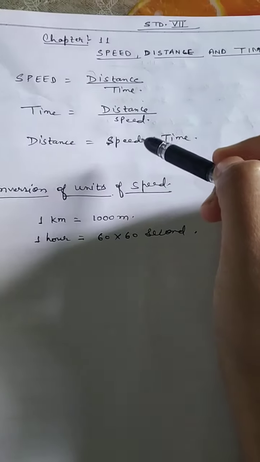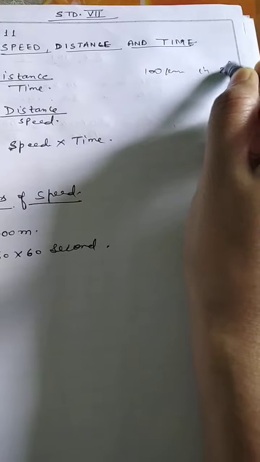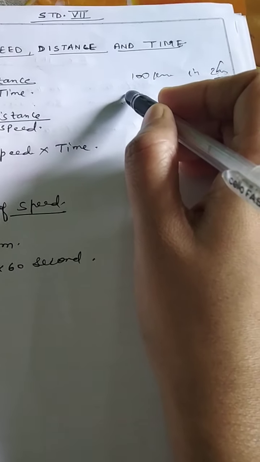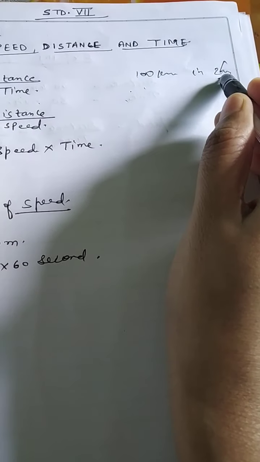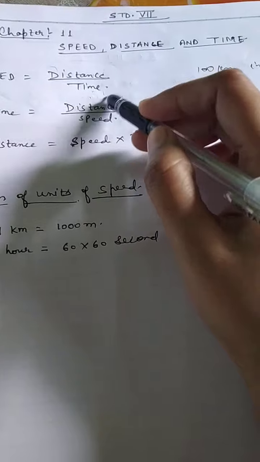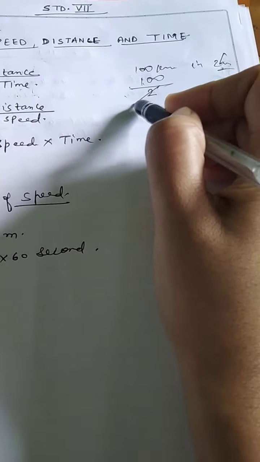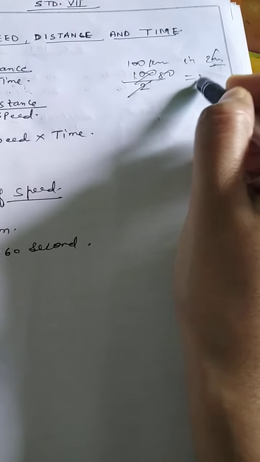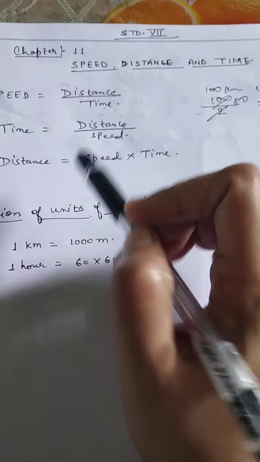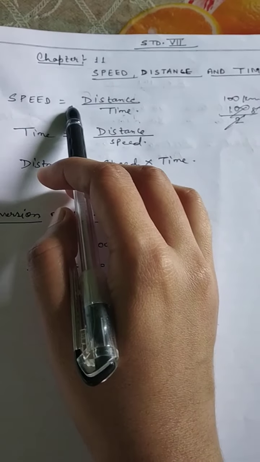Like if a car covers suppose 100 kilometer distance in 2 hours. Okay. Then what will be the speed of the car? So speed of the car will be distance divided by time. This is the formula. Speed is equal to distance by time. So distance is 100 divided by time. So 2 fives are 10, 50 kilometer per hour is the speed of the body. In this manner, we can find out the speed.